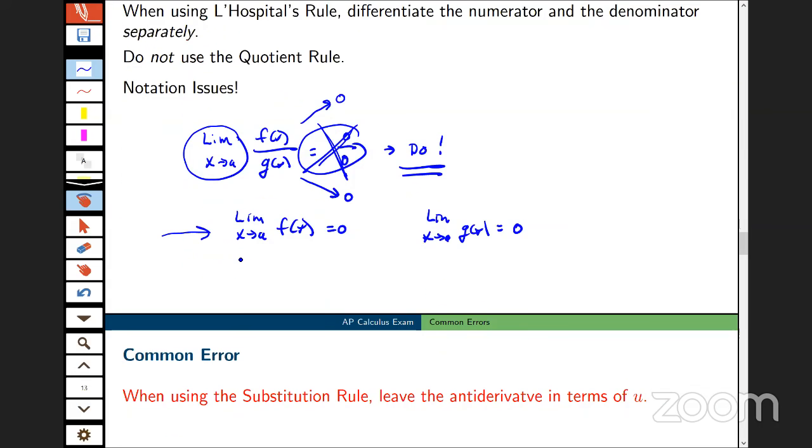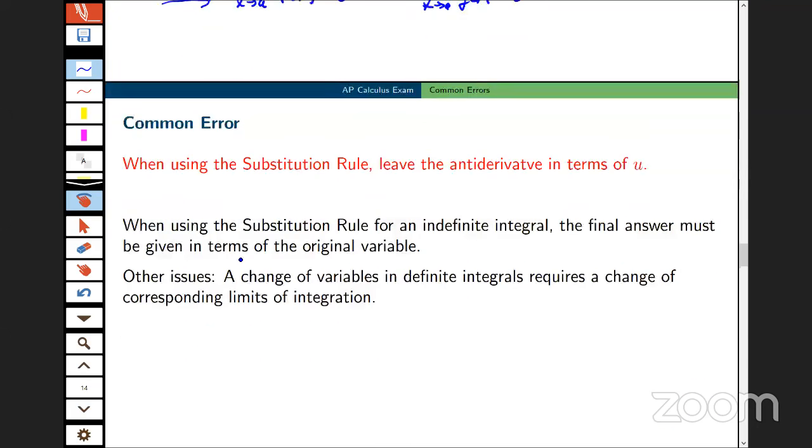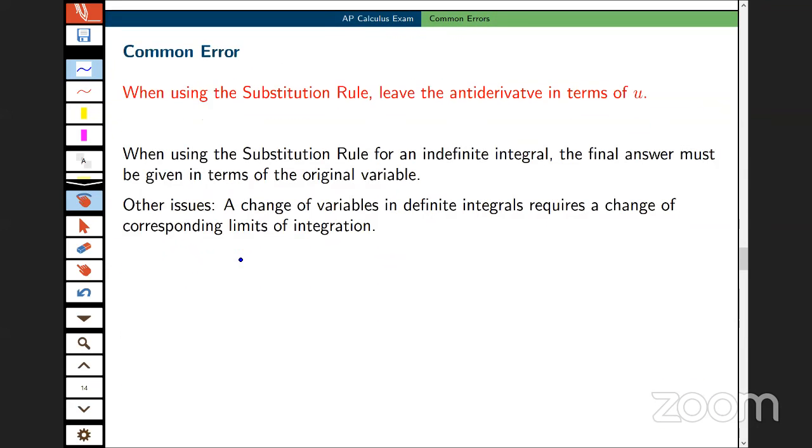All right, I've got another one here that deals with the substitution rule. Remember that when you use the substitution rule, some students leave the antiderivative in terms of u and don't bring it back into the x world. So I'm going to write a little bit down below here. I'm going to try an actual example. I'm going to write the integral from 0 to 1 of x times (x squared plus 7), all of that raised to the 9th power. Let's suppose a student wants to find that definite integral.